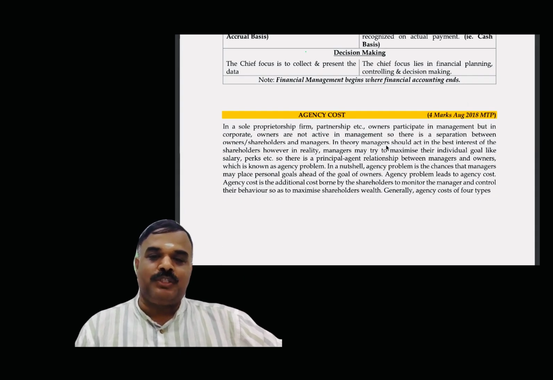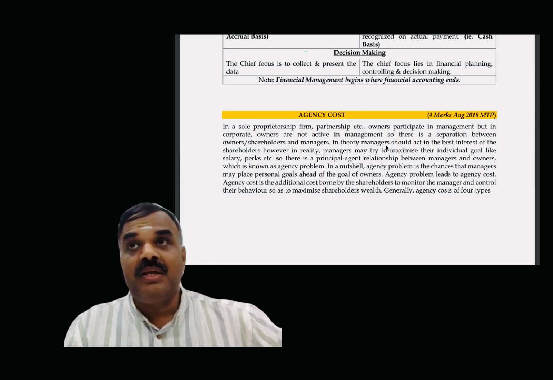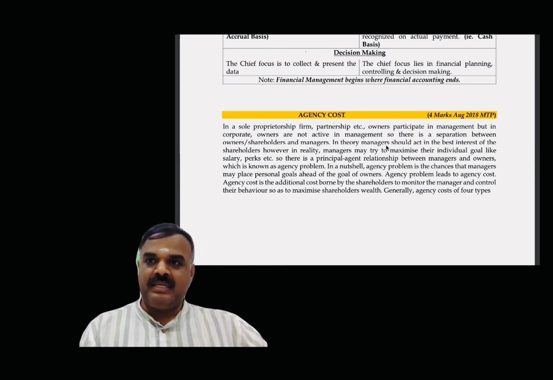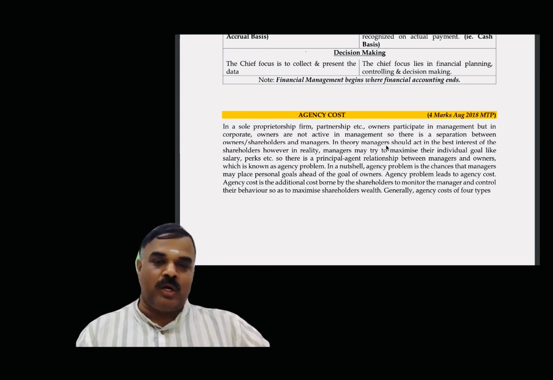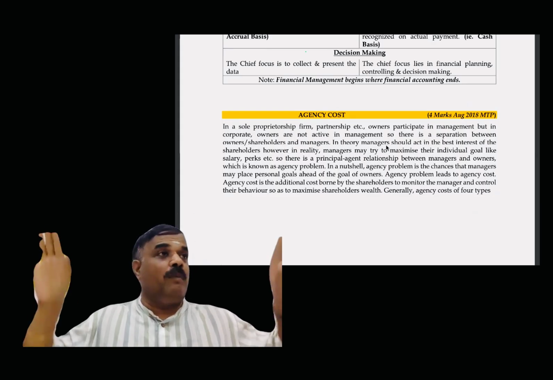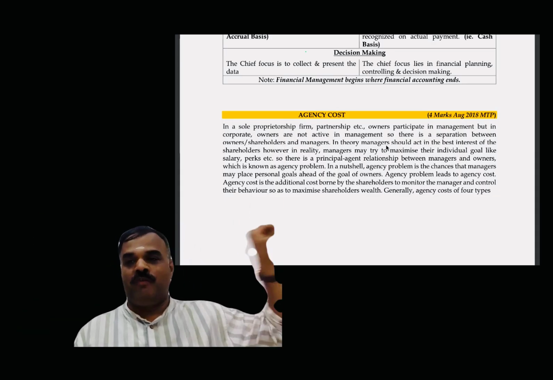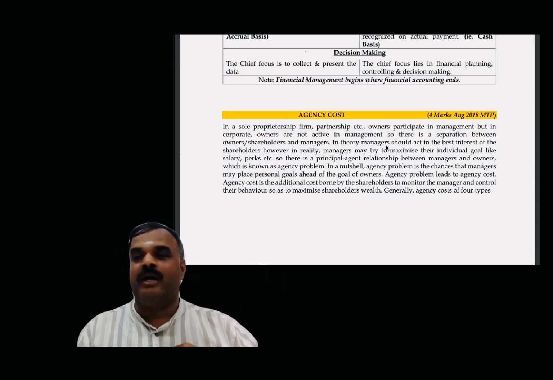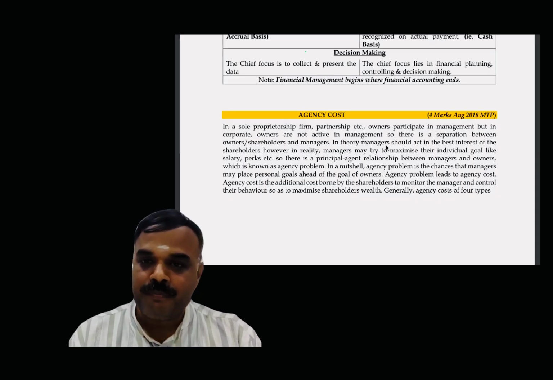Then the next important question, agency cost. With respect to agency cost, if I am the sole proprietor of the company, owner of the business, I will have proper cost reduction and control techniques. Wherever possible I will minimize the cost. Whenever I go out from the room, I will switch off the AC, the fan, and the lights, because it is my concern, my industry, my shop, and I have some responsibility.